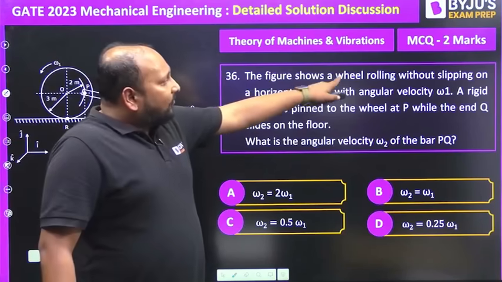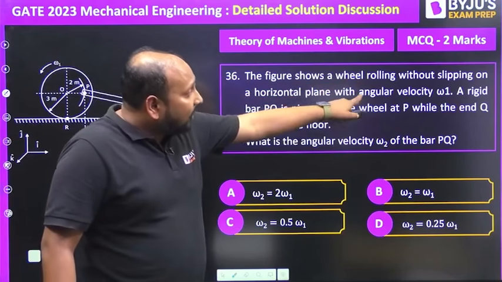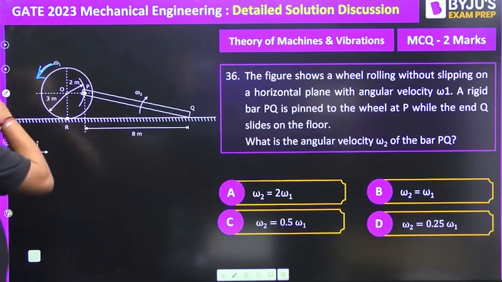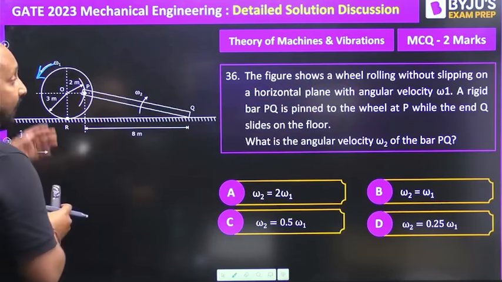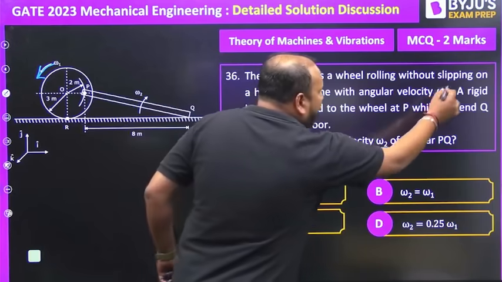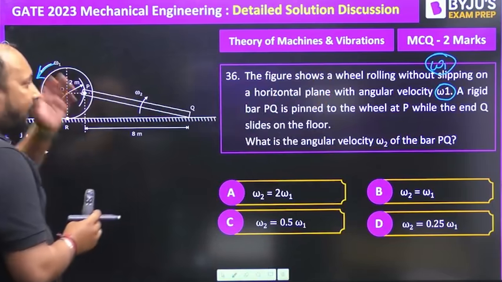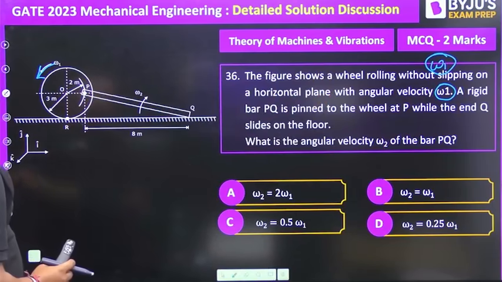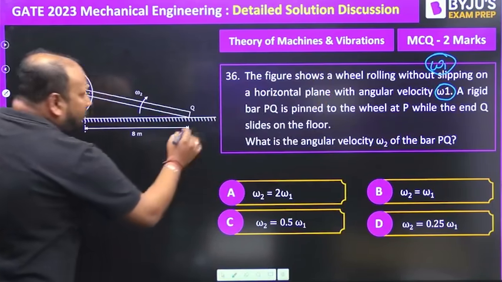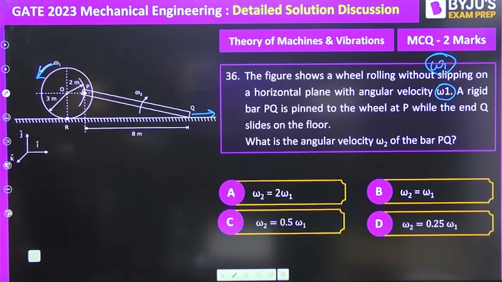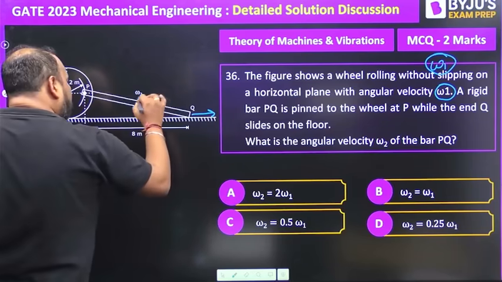The figure shows a wheel rolling without slipping on a horizontal plane, in this direction, right? With an angular velocity of omega 1. A rigid bar PQ is pinned to the wheel at P while the end Q slides on the floor. So this end Q is basically sliding like this, right? So they're asking you what is the angular velocity omega 2, right?